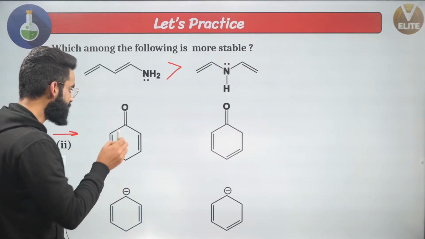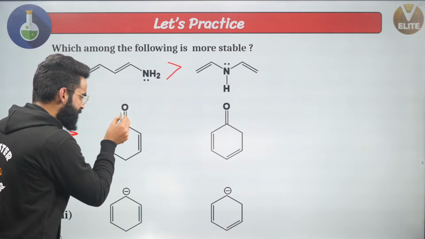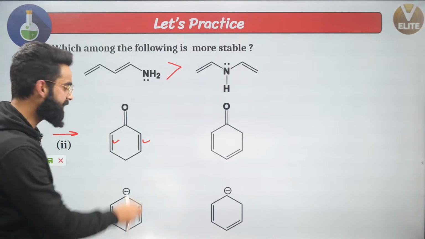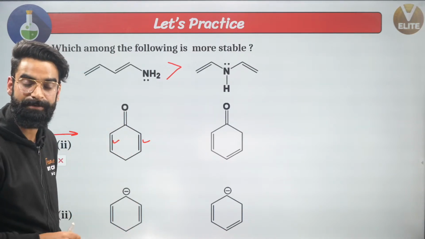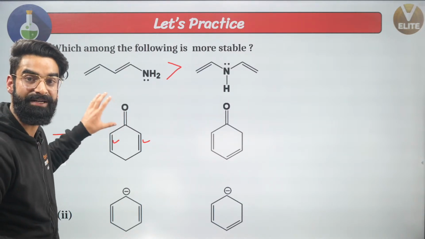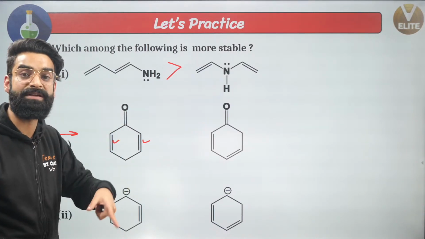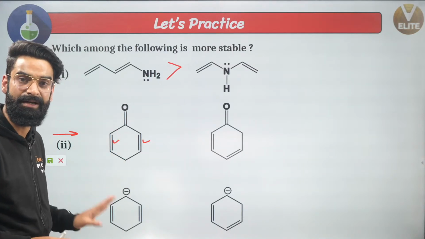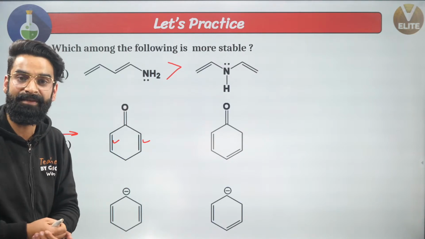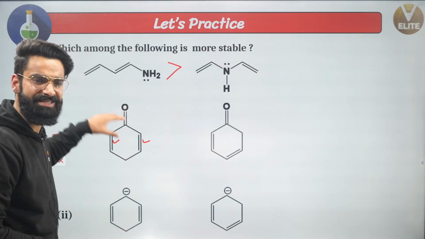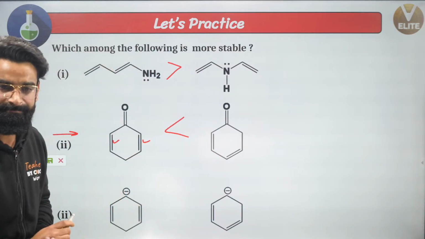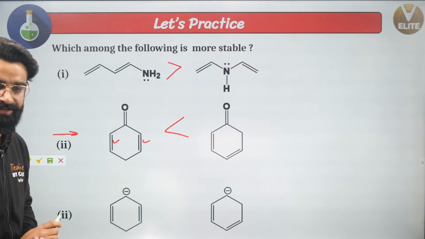See, this pi bond right here is simultaneously in conjugation with this one as well as this one. So can I say over here I'll be using the concept of cross conjugation? Yes. Again, in this molecule it is the case of cross conjugation, and the extent of resonance in cross conjugation is less. Extent of resonance is directly proportional to stability. So if the extent of resonance in this one is less, that means it's going to be less stable. So the stability of the second one is going to be more than that of the first one. Yeah, correct. Absolutely, guys. Perfect.